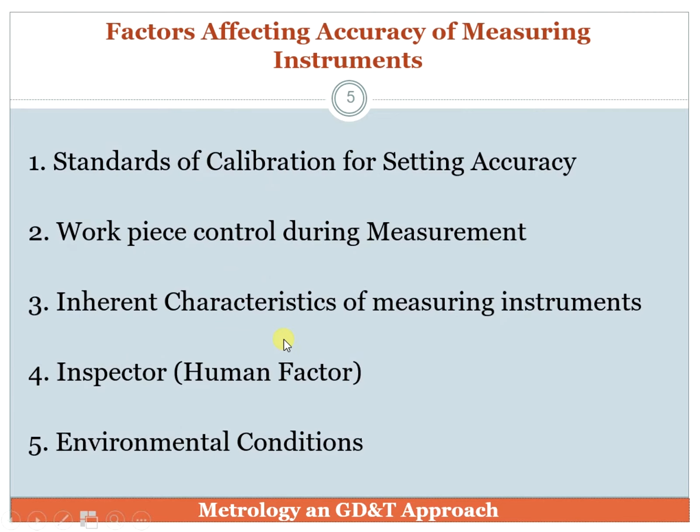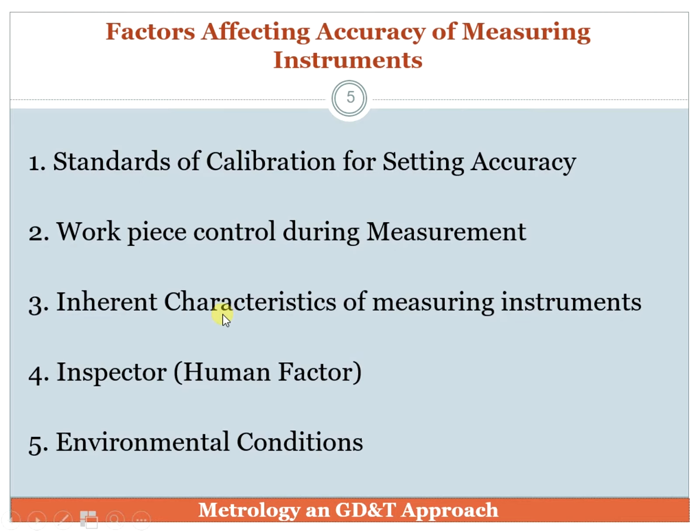Further, we have factors which affect the accuracy of measuring instruments. What are the factors which will affect the accuracy of an instrument? First, standards of calibration for setting accuracy, which is most important. Then workpiece control during measurement.